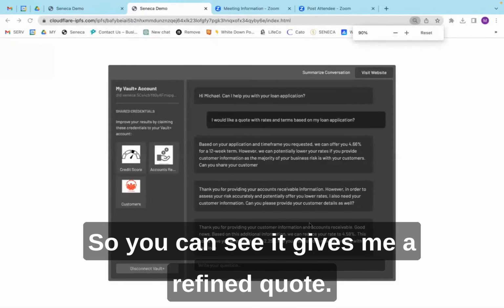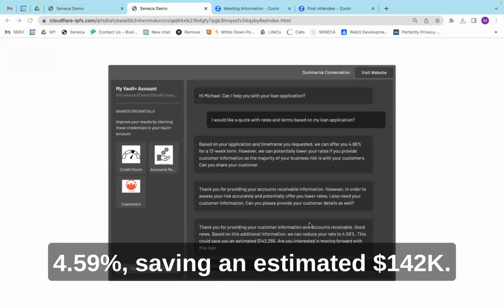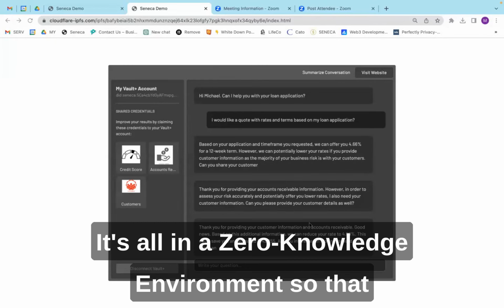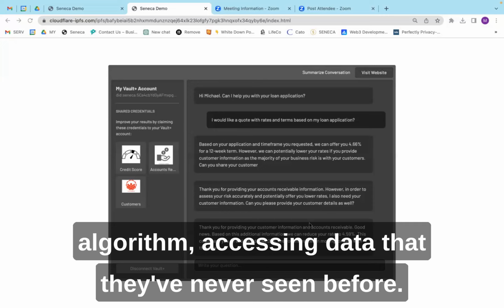All right, so you can see it gives me a refined quote. My rate drops from 4.66% to 4.59%, saving an estimated 142K. So keep in mind, none of this has actually been shared. It's all in a zero knowledge environment. So that the bank is able to provide quotes with their algorithm, accessing data that they've never seen before, right?